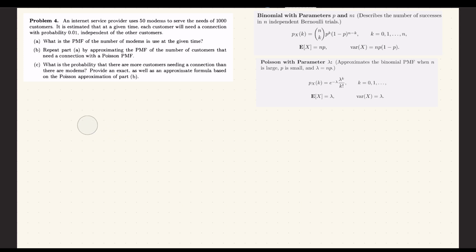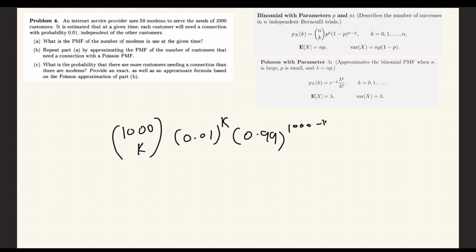Well, this is actually pretty simple. We just use the formula we found in part A, which was this, if you remember. However, this time we just take it from 51 up to 1000, right?